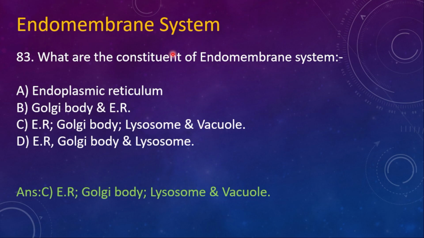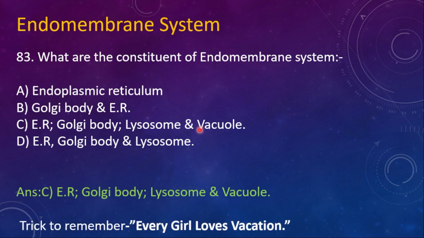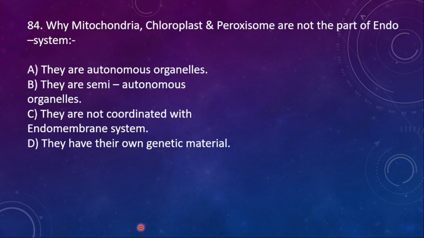Why are they said to be endomembrane system? Because they perform the function accordingly. Trick to remember this: Golgi, lysosome and vacuole. Every girl loves vacation. Here G means Golgi, love means lysosome, vacation means vacuole. Just keep in mind this sentence, you will remember the endomembrane system. Golgi, lysosome and vacuole. Every girl loves vacation.